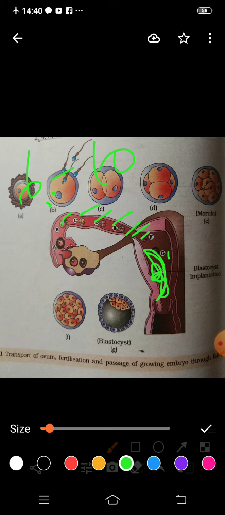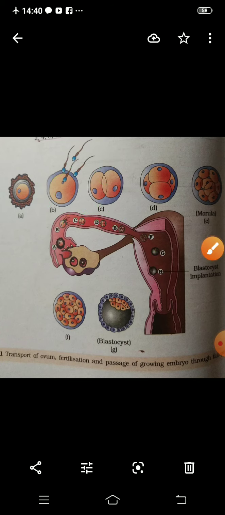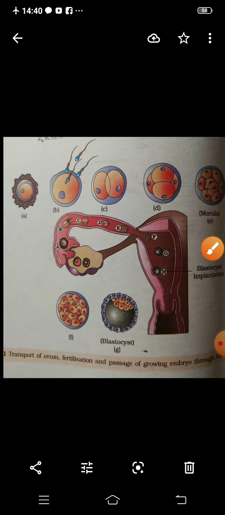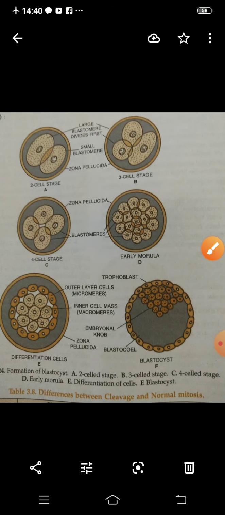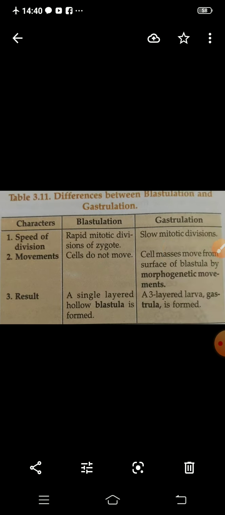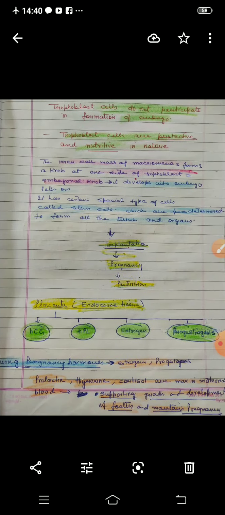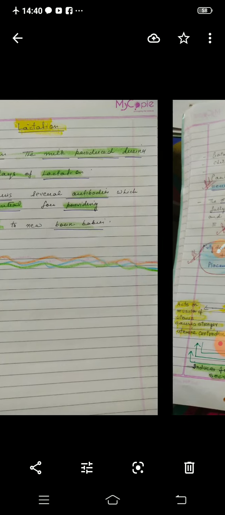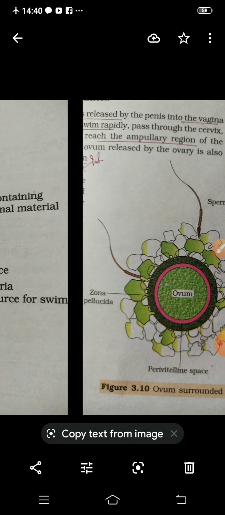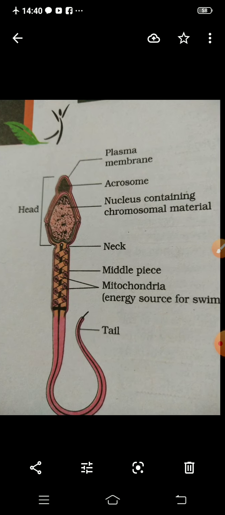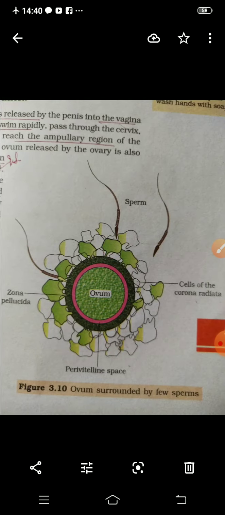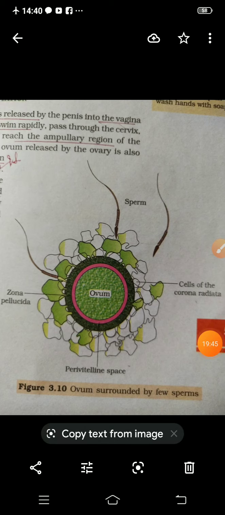तो रिमेंबर दिस थिंग, एंड दिस इज ऑल फॉर टुडे। देयर आर सो मेनी डायग्राम्स गिवन हेयर, you can go through it, because before going in the detail you have to know very well the diagrams of sperm, ova and the female reproductive organ, so that you can easily understand what you are going to explain.